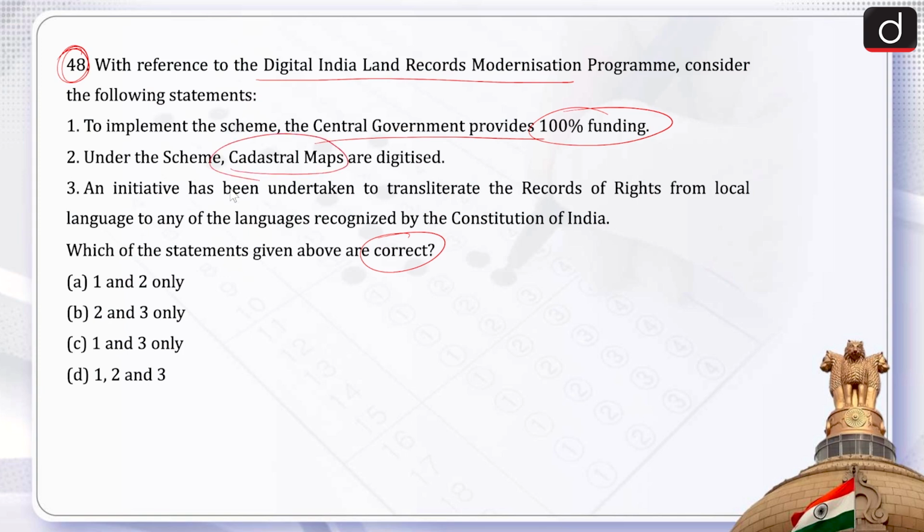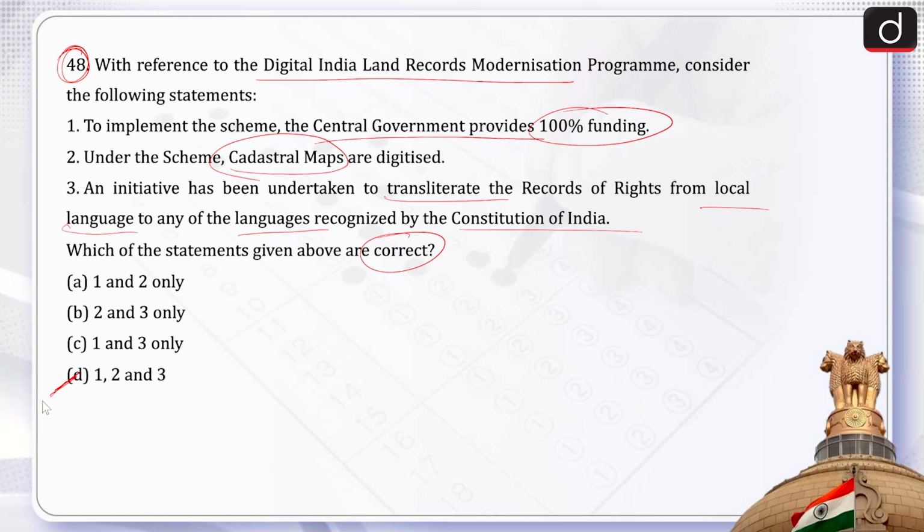Third, an initiative has been undertaken to transliterate the records of rights from local language to any of the languages recognized by the Constitution of India. How many are correct statements? 1 and 2 only, 2 and 3 only, 1 and 3 only, 1, 2 and 3. So the correct answer of this question is option D, that is 1, 2 and 3.